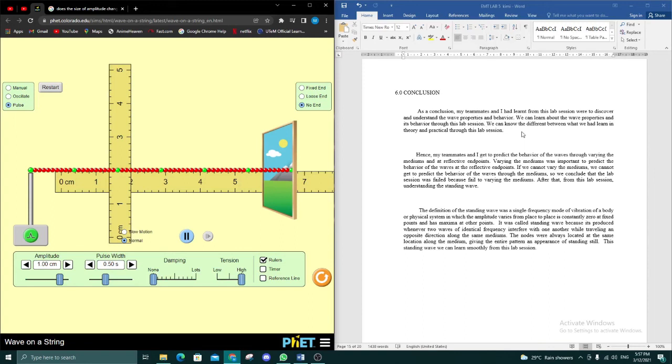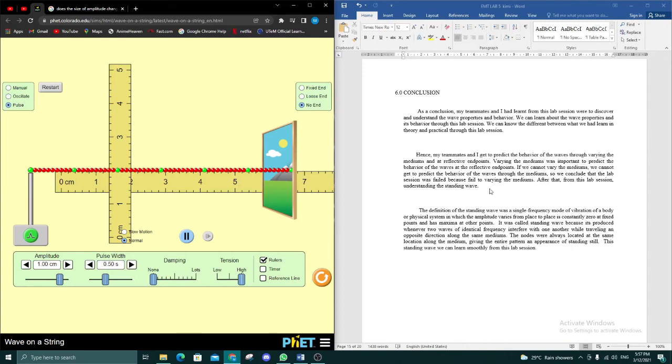We can know the difference between what we learned in theory and in practical through this lab session. Hence, my teammate and I get to predict the behavior of the wave through varying the medium at the reflective endpoint. If we cannot vary the medium, we cannot predict the behavior of the wave through the medium. So we conclude that the lab session failed because we failed to vary the mediums.